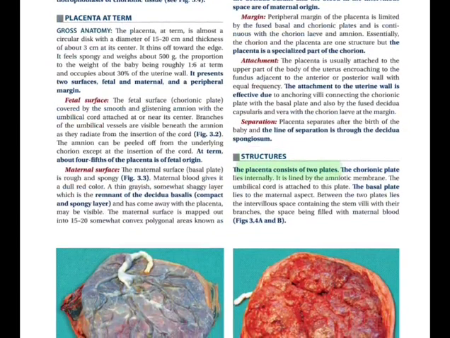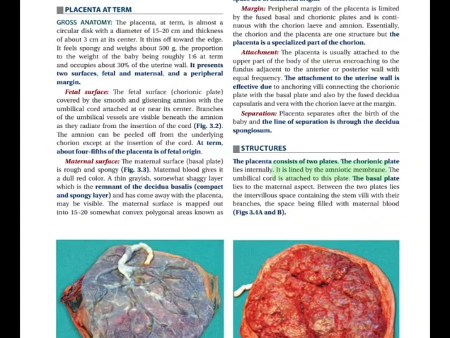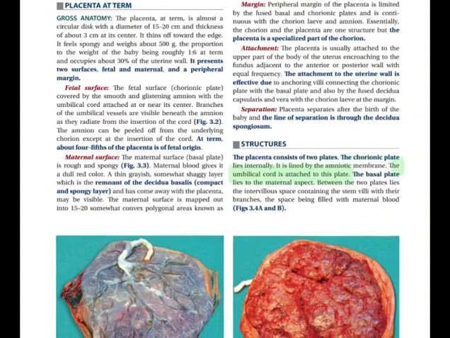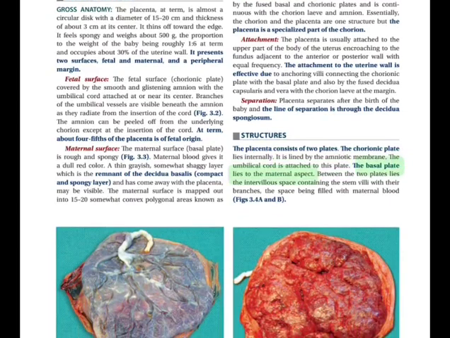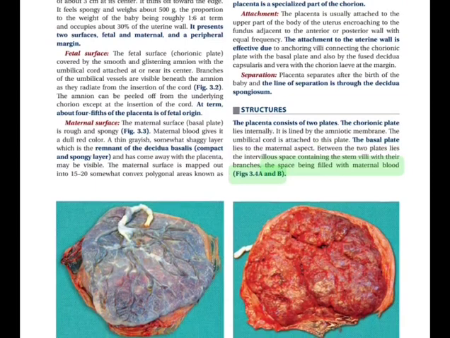Structures: the placenta consists of two plates. The chorionic plate lies internally. It is lined by the amniotic membrane. The umbilical cord is attached to this plate. The basal plate lies to the maternal aspect. Between the two plates lies the intervillous space containing the stem villi with their branches, the space being filled with maternal blood. Figs 3.4a and b.